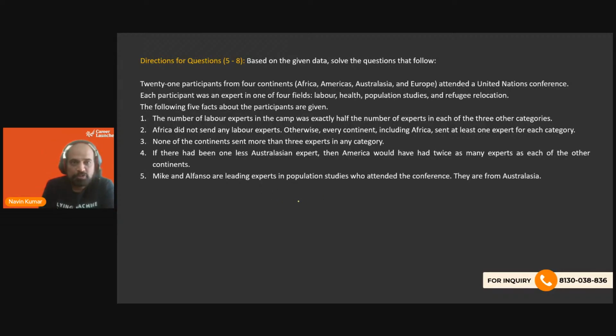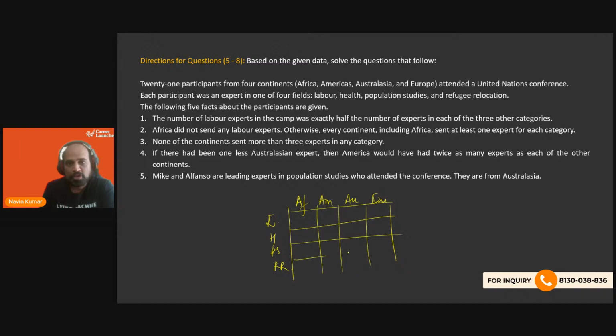So basically, we have these continents, which are Africa, Americas, Australasia, and Europe. And then we have 4 different fields, which are field number 1, labor, then health, population studies, and refugee relocation. So basically, a grid where we have people from each of these continents participating in each of these 4 fields, right?